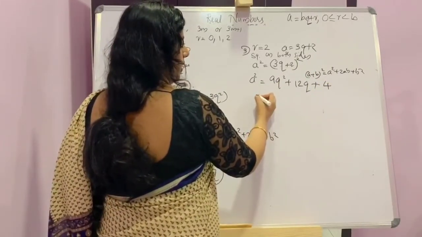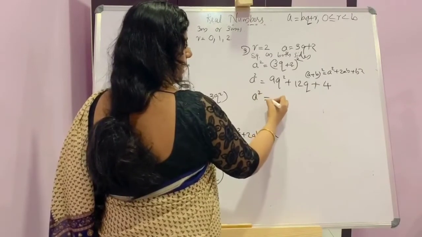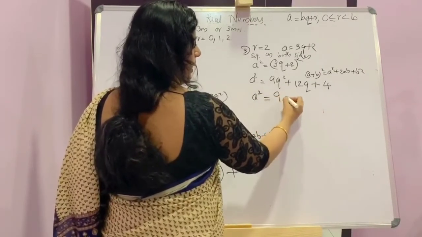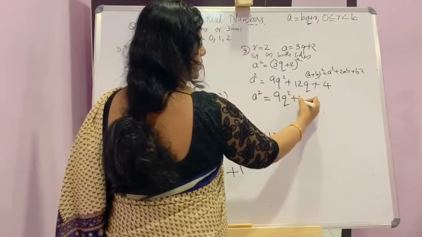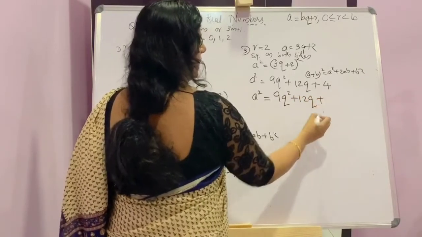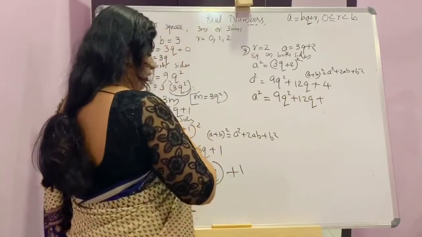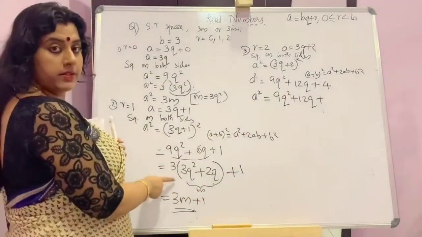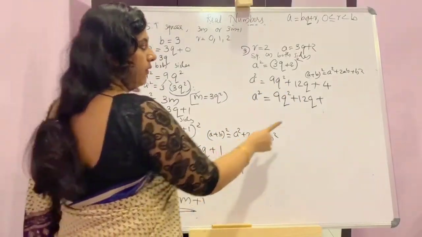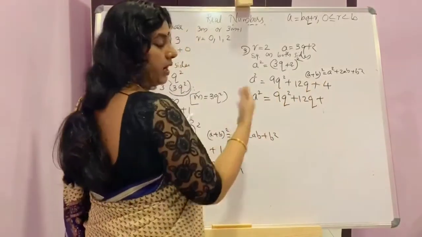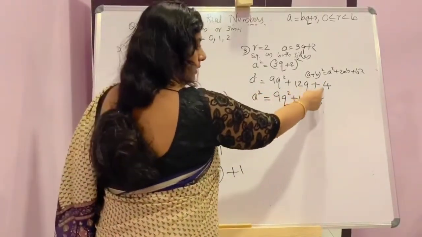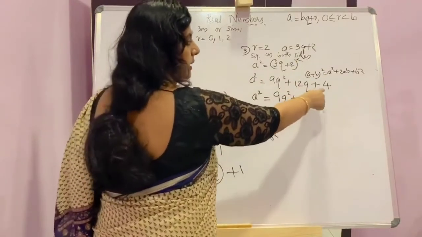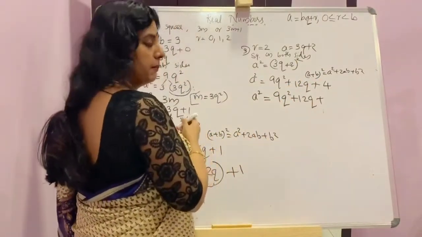Now a square is equal to 9q square plus 12q plus 4. We want to take 3 common as we did here. We can't take a multiple of 3 from here, so we are splitting this 4 into 3 plus 1.